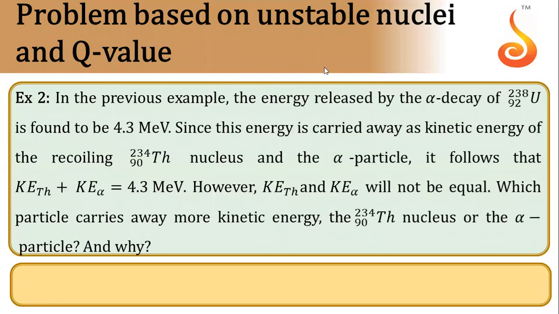In the previous example, the energy released by the alpha decay is found to be 4.3 mega electron volt. This energy is carried away as kinetic energy of the recoiling nuclei of thorium and alpha particle, such that the total energy is 4.3 mega electron volt. So we are supposed to find which particle carries more kinetic energy. So the total energy, that 4.3 mega electron volt, gets converted into kinetic energy.